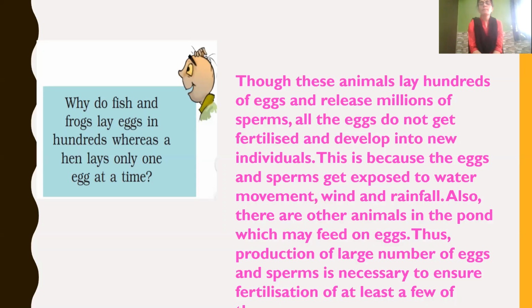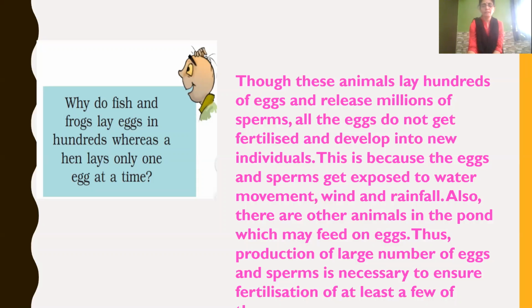This is because the eggs and sperms get exposed to water movement, wind and rainfall, as well as some predatory animals. They may feed on the eggs. Thus, production of a large number of eggs and sperms is necessary so that fertilization of at least a few of them may take place.